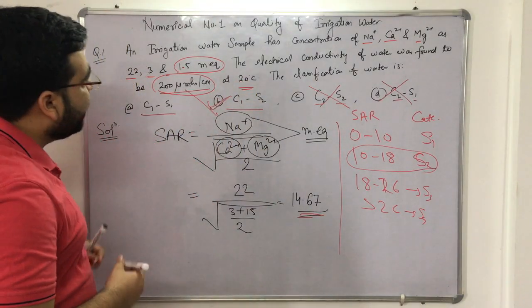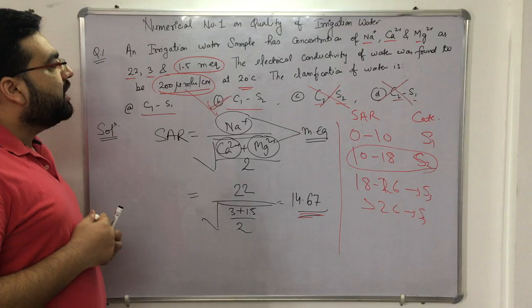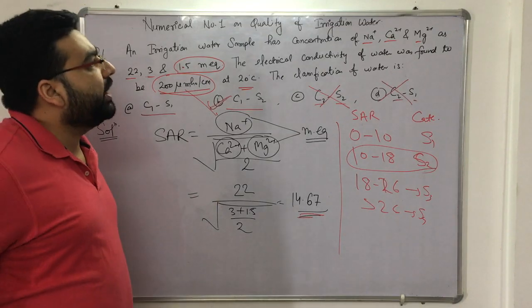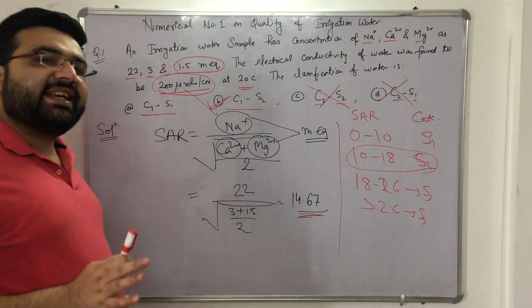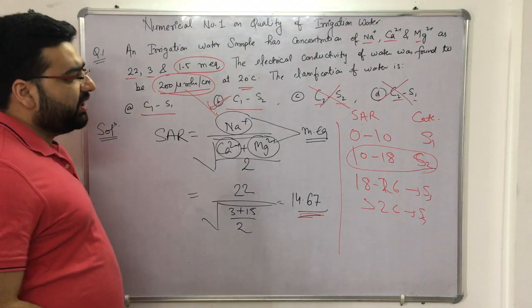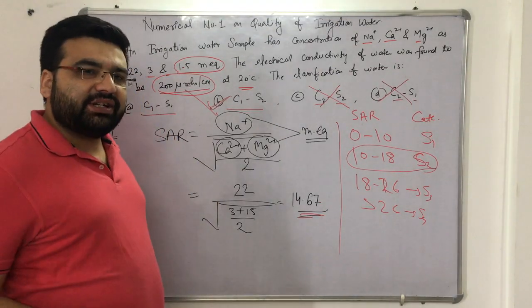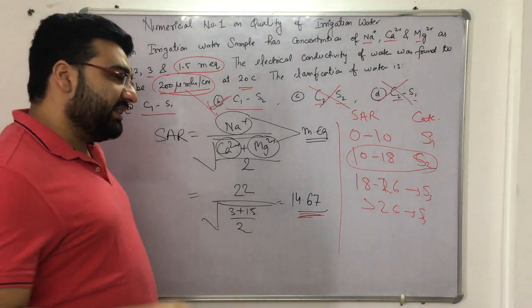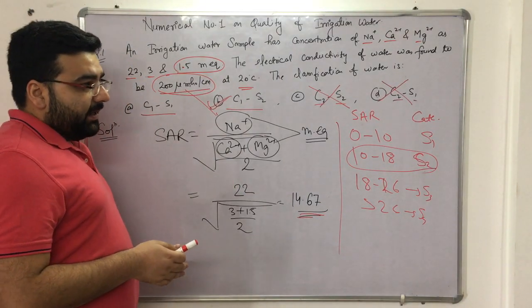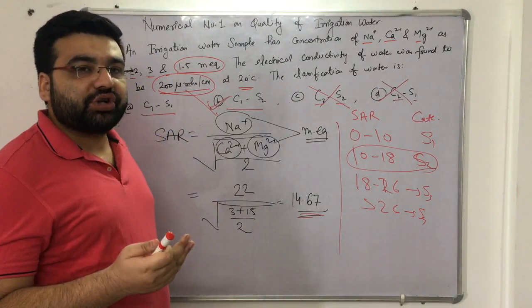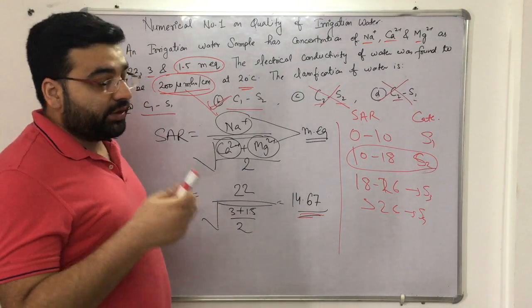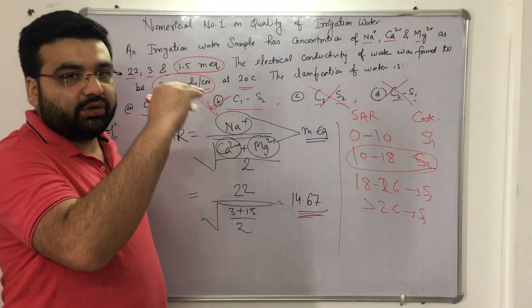Right? So I hope that you have understood how to solve numericals based on the quality of irrigation water. Such types of numericals come in examinations, whether it is the ESE examination, a state level examination, or the GATE exam. The syllabus is actually the same, but GATE has a very good standard as far as the analytical portion is concerned, and as far as the theoretical portion is concerned, ESE has a very good standard.